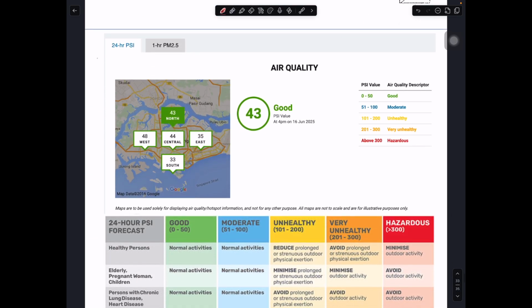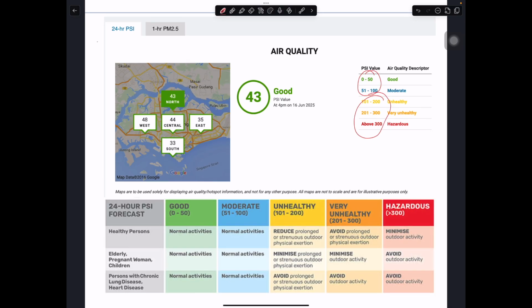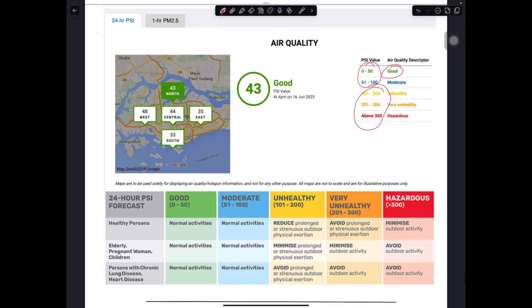So PSI is more like an air quality index that our country uses. It's in blocks of 50, and then after 100 it's in blocks of 100. So the lower the PSI value, the better the air quality, and the higher the PSI value, the worse the air quality becomes. So this is actually how our country measures air quality.